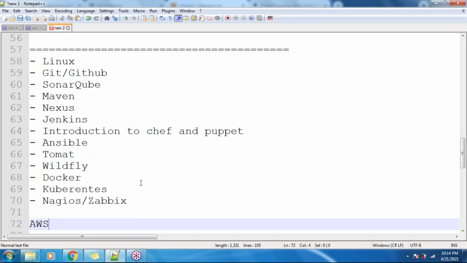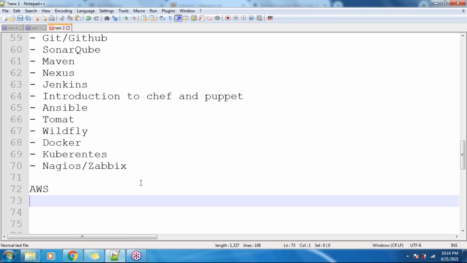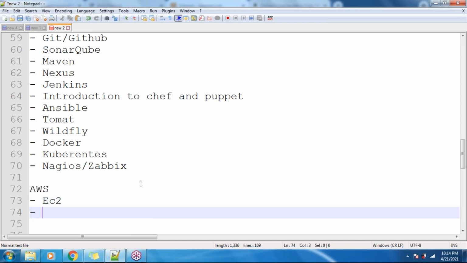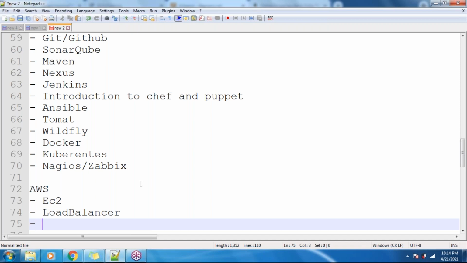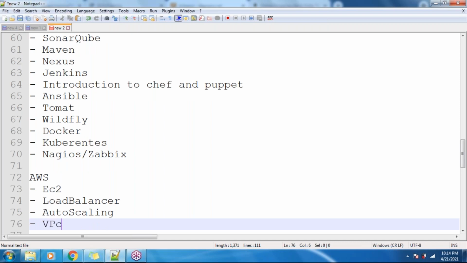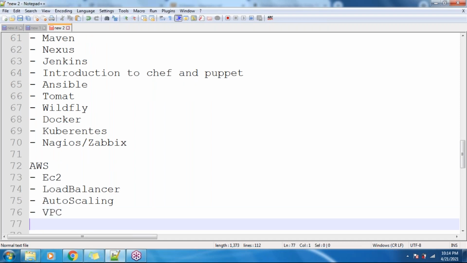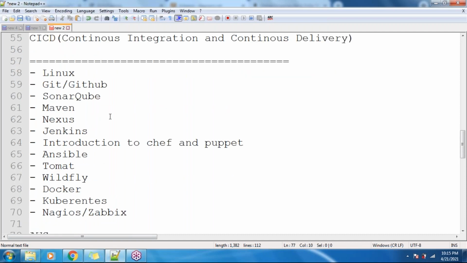And in AWS, guys, since most organizations are asking for cloud experience as well, we are teaching the AWS cloud. Under AWS we'll be teaching the EC2 instance, that is one of the services, then load balancer, then auto scaling, then VPC, that is virtual private cloud, then storage. These are the 5 services we are going to teach in AWS as well. This is the syllabus for DevOps with AWS.